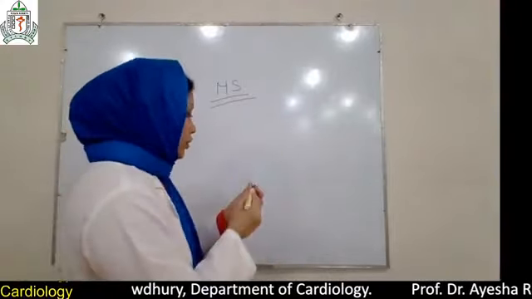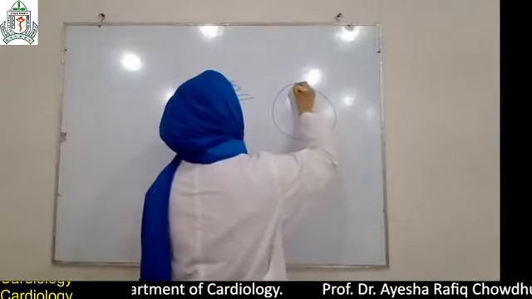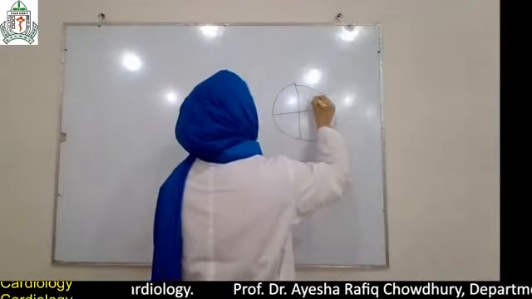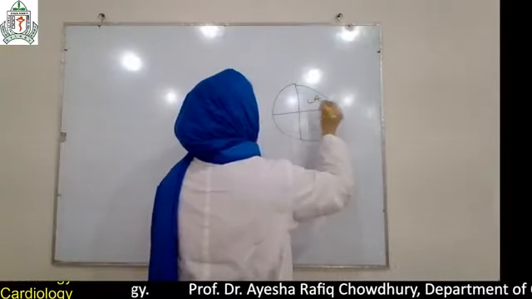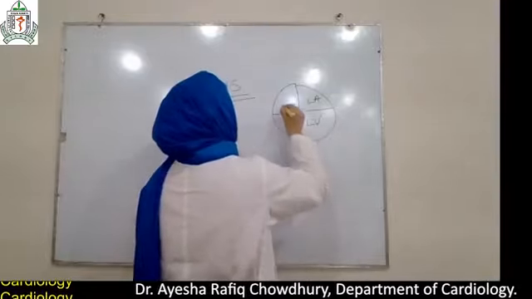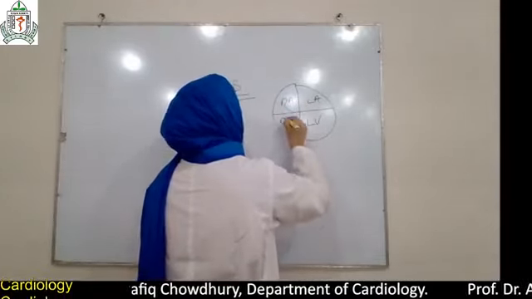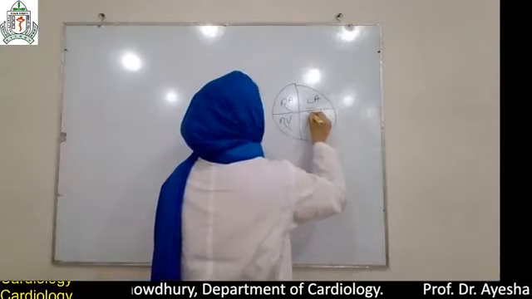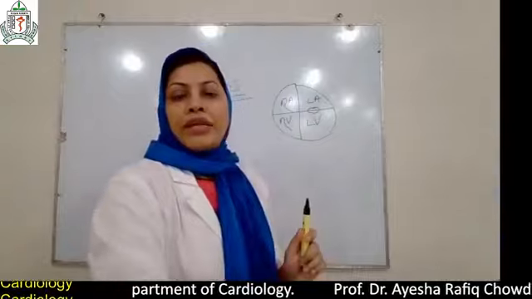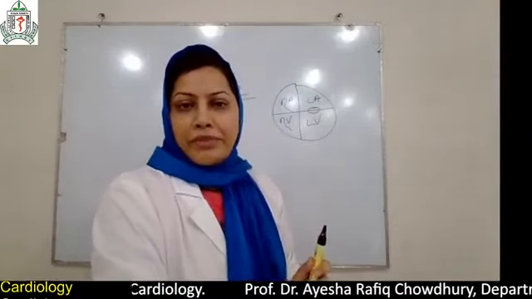Mitral valve. So, suppose this is our heart. It is the LA, that means left atrium, left ventricle, right atrium, and right ventricle. So, the mitral valve is there. The normal mitral valve area is around 4 to 6 square centimeter.